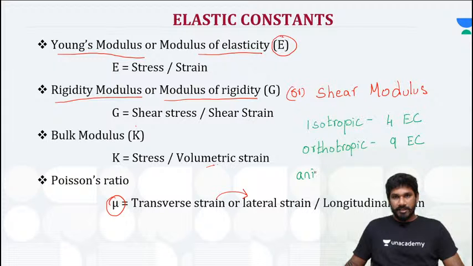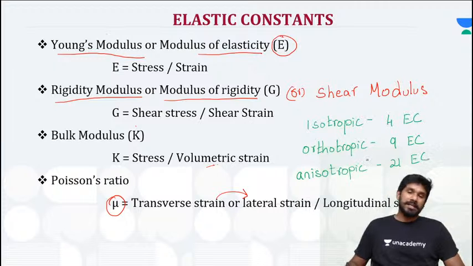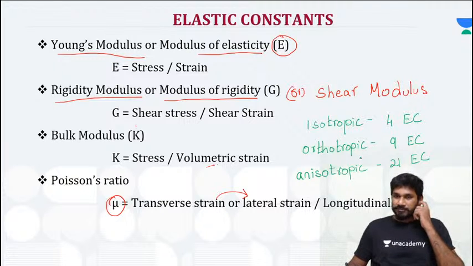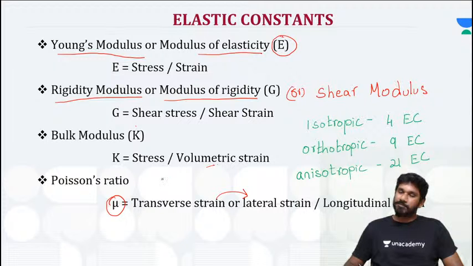Similarly, for anisotropic material, 21 elastic constants, right? So what are all these elastic constants, right? What are these elastic constants? Like four basic elastic constants, that is Young's modulus, rigidity modulus, bulk modulus, and Poisson's ratio.